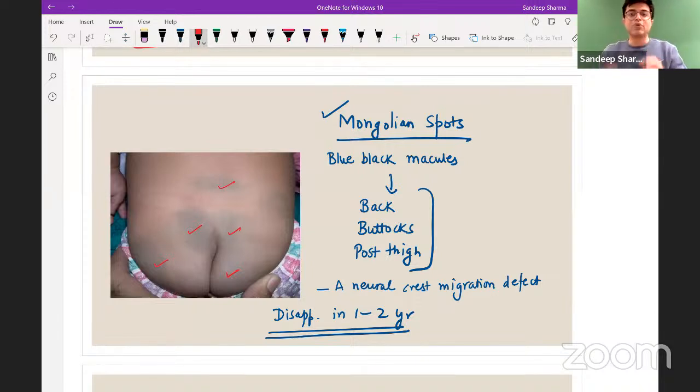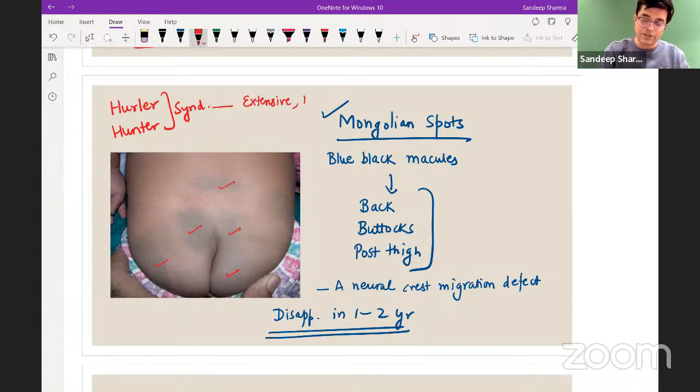Extra edge point. There is a child where Mongolian spots were extensive, covering the entire back and buttock, and they tended to persist even beyond 2 years. Would you suspect a syndrome? Yes. There are two syndromes. You must have heard about them: Hurler syndrome and Hunter syndrome. They are a type of mucopolysaccharidosis. Hurler is type 1 and Hunter is type 2. Both of them can have extensive, non-resolving Mongolian spots.